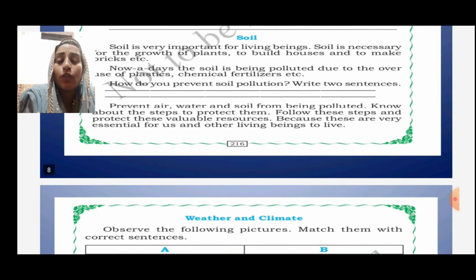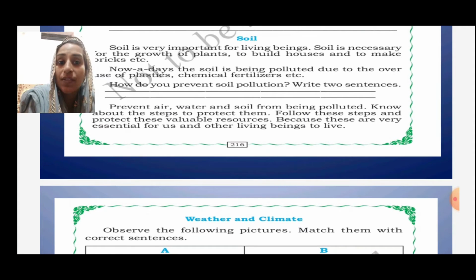Next we will go for the soil. Soil is very important for living beings. Soil is necessary for the growth of plants, to build houses and to make bricks, right? Nowadays the soil is being polluted due to the overuse of plastics. Due to the overuse of plastics, the soil is getting plastics, chemicals and fertilizers. The soil is getting polluted.